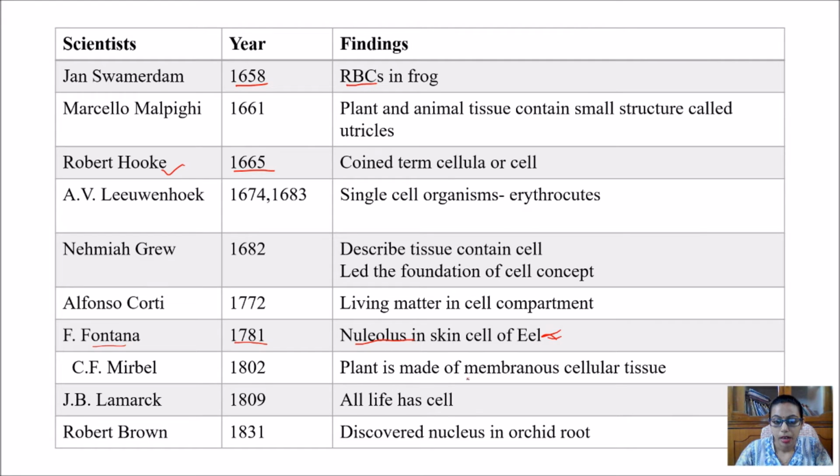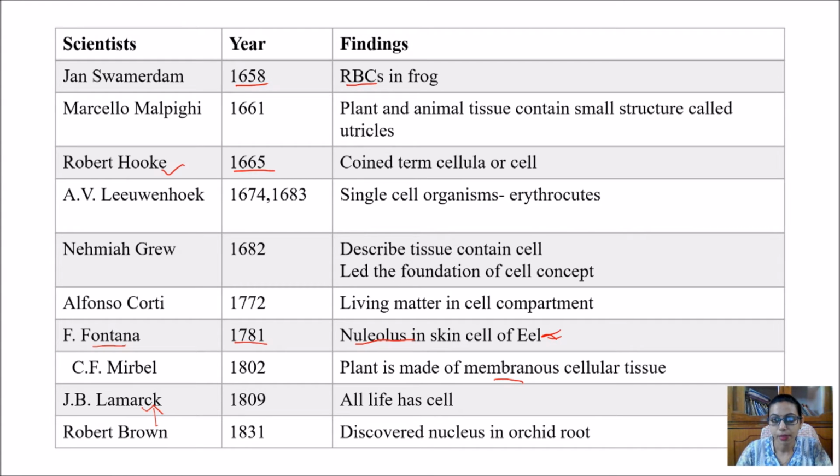Also in the plant, it was stated by Mirbel in 1802 that the cell is made up of membranous cellular tissues. And lastly, Lamarck, who is well known in the field of evolution, said that all life has cells. So all living organisms will be having cells.